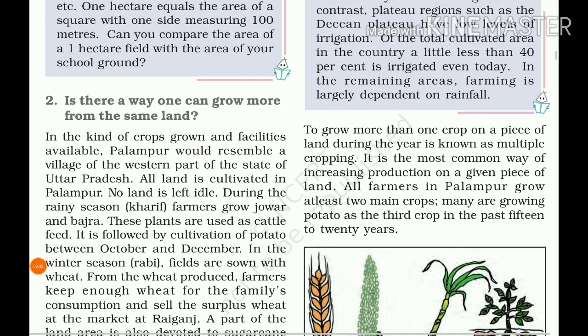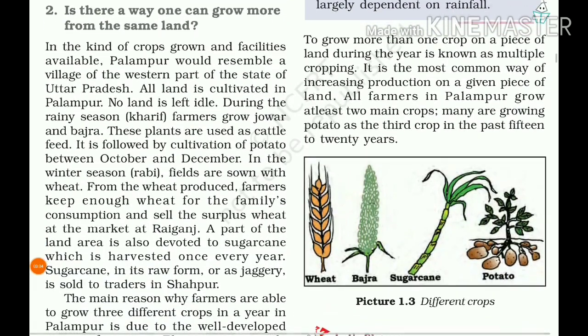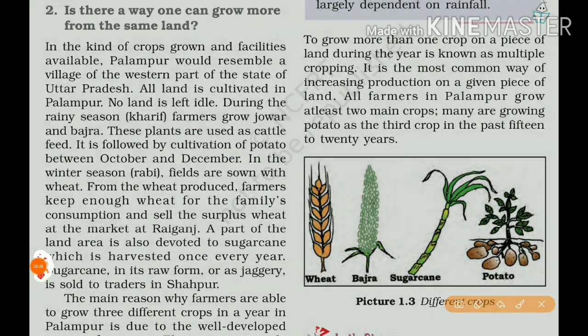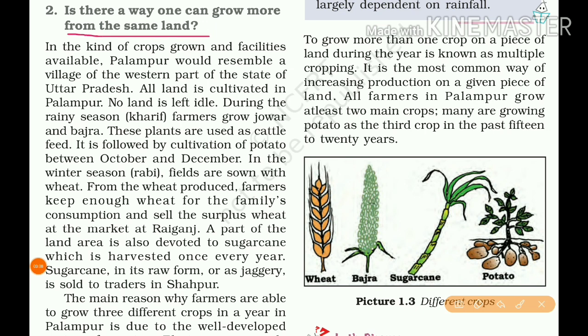Next one. Is there a way one can grow more from the same land? Yes. There are 2 ways. One is multiple cropping, another one is the green revolution.